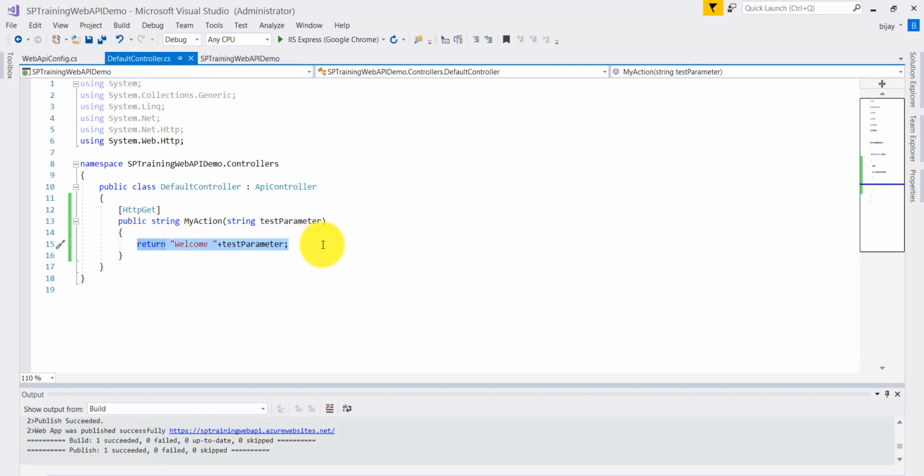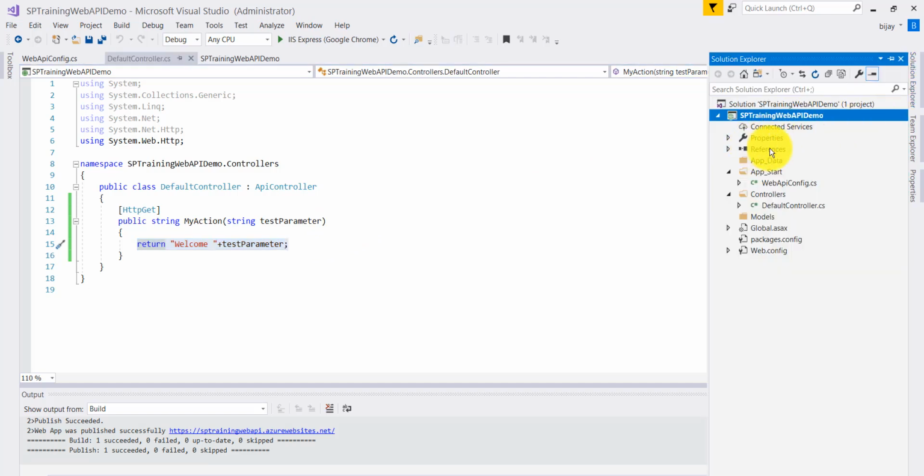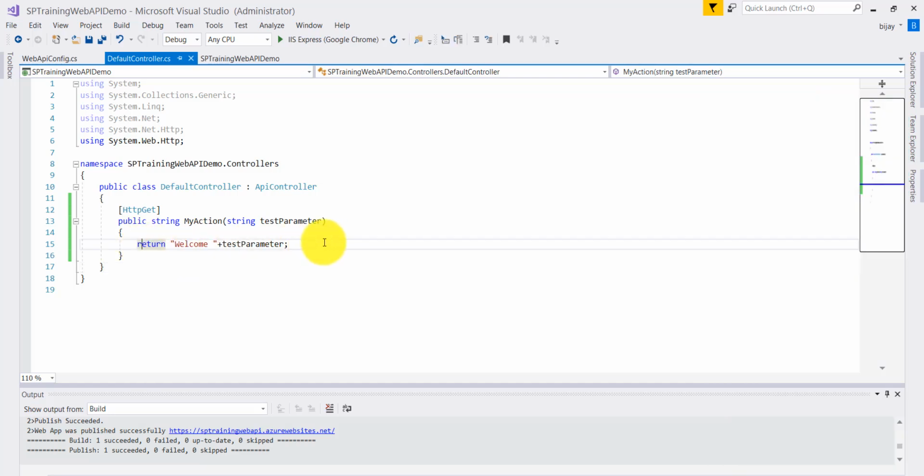Here in this particular example, we showed just a hard-coded value or a simple parameter, but we already know our C# object model, or PnP object model. So you can add the DLL references here from NuGet package, and then we can do any operation on the SharePoint site or anywhere. We can just pass the credentials, username, password in the config file, and from there you can read and you can have your action. This method can do anything.